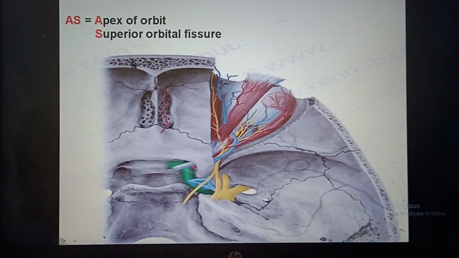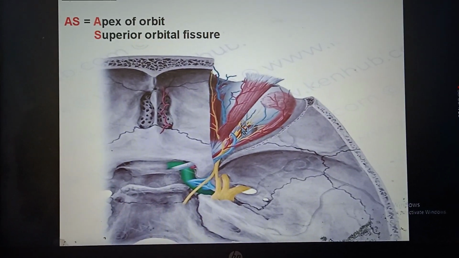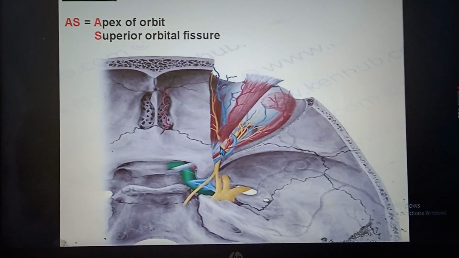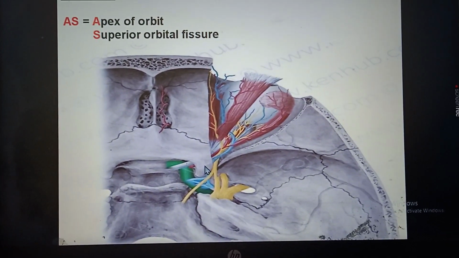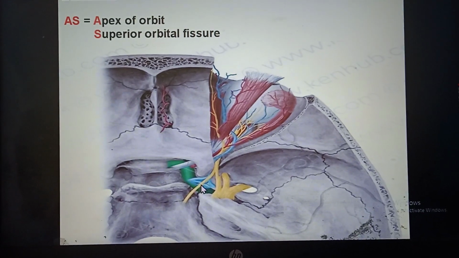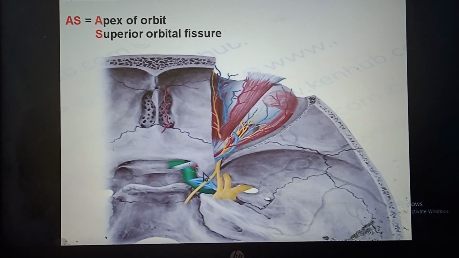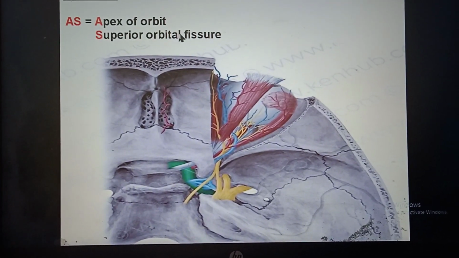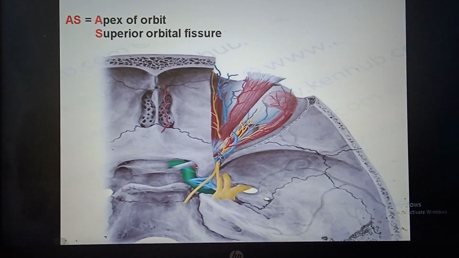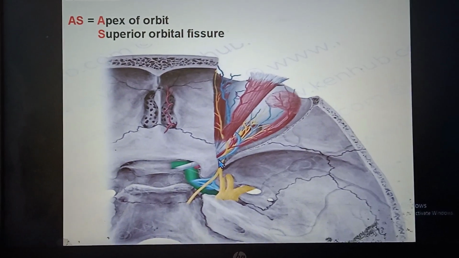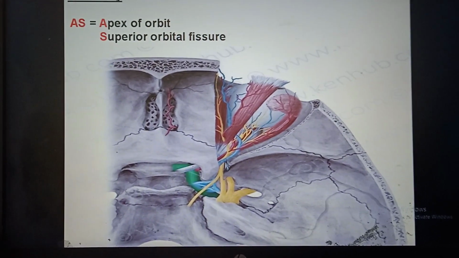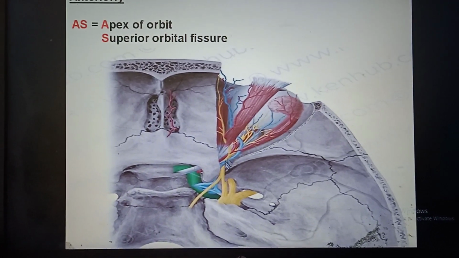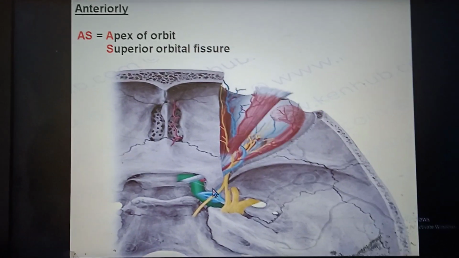AS, that is apex of orbit, where the eyeball lies. This house is the orbit, and the apex faces posteriorly towards the cavernous sinus. Here it is, the cavernous sinus. So anterior to it is the apex of orbit and superior orbital fissure. There are 2 openings at the back side. One is the superior orbital fissure and another one is the optic canal, but the superior orbital fissure is in front of the cavernous sinus.